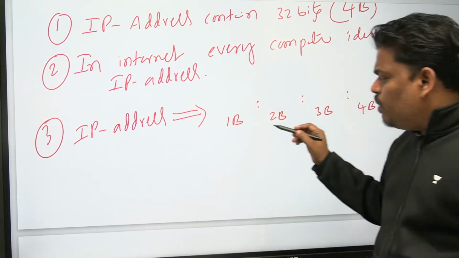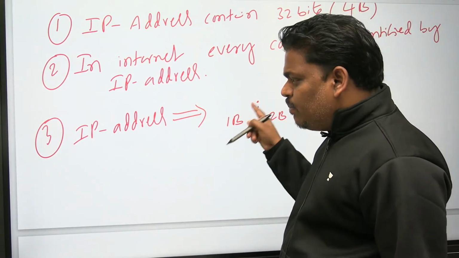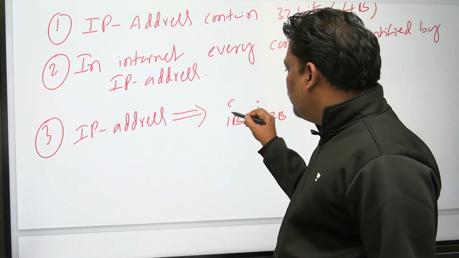First byte means what? 8 bits. I am writing now. 8 bits.